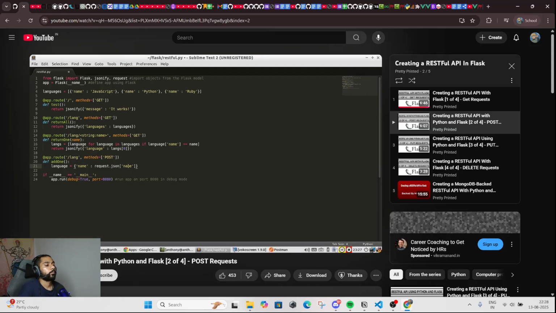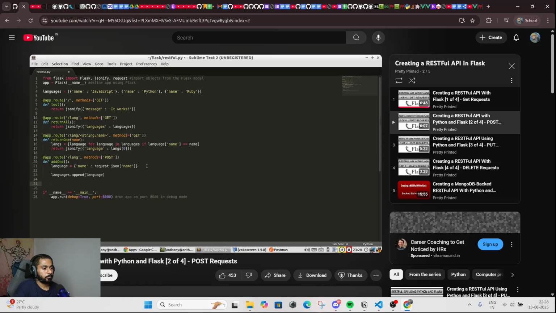So this here, request.json name, will return whatever name the user specifies and creates a new dictionary with the name as the key and that value returned from the JSON as the value. And then using that language dictionary, we're going to append to the languages list of dictionaries. So languages.append, and simply add the language there.